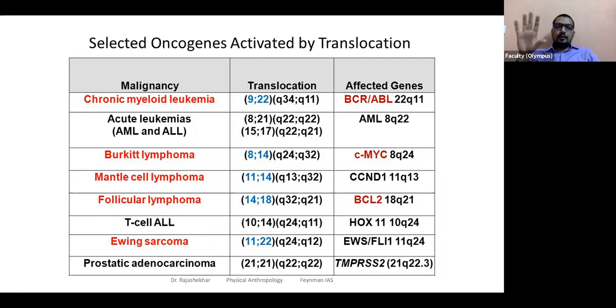So similarly, assume that we have a gene or DNA sequence which is supposed to do the job of controlling, regulating cell division. But that part is lost. So its function will also be lost, correct? The function of that arm of the traffic police will be lost. Similarly, there is loss of function in some genes, or gain of function in abnormal genes.